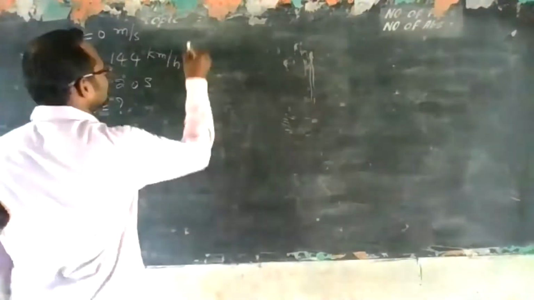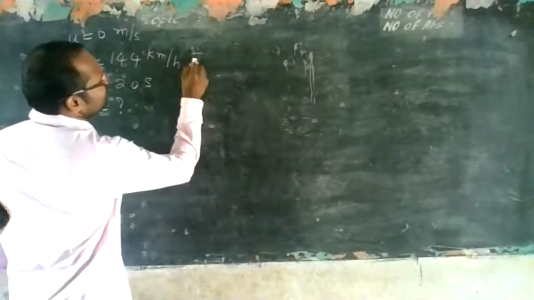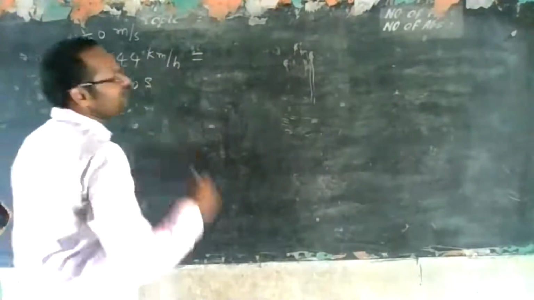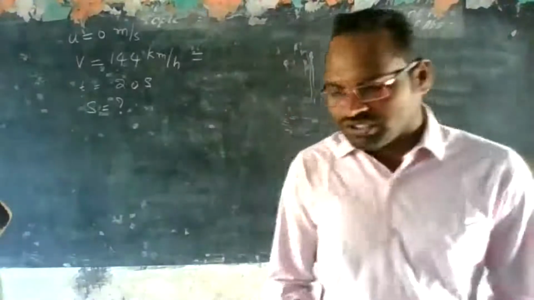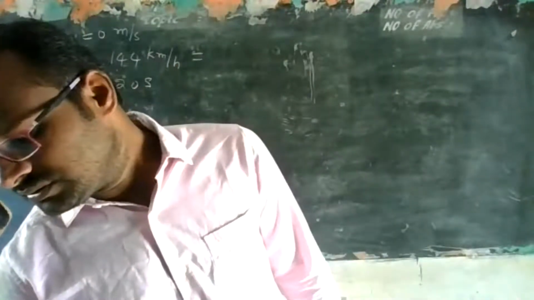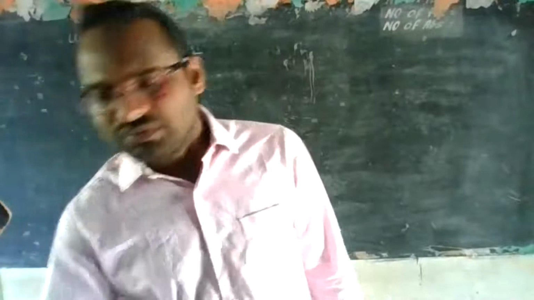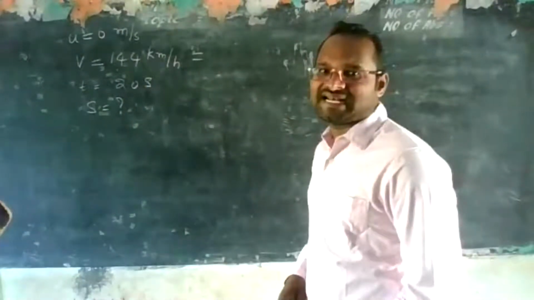Clear? Yes. Now, see this value, 144 km per hour is there. You change it to meter per second. How to change? 144 km per hour will be equal to 5 by 18 meter per second. You should know this value. Okay? Yes. 18 ones are 18. 18 eights are 144. Correct?